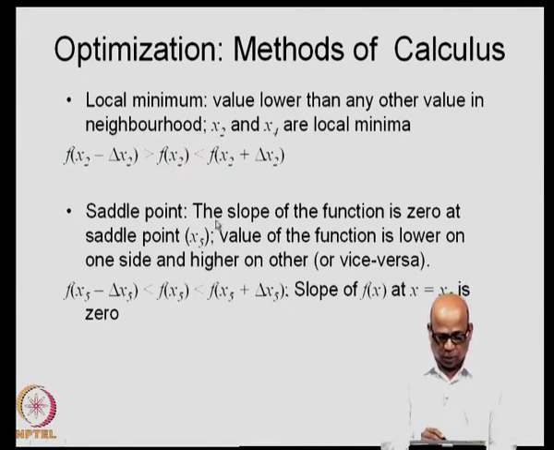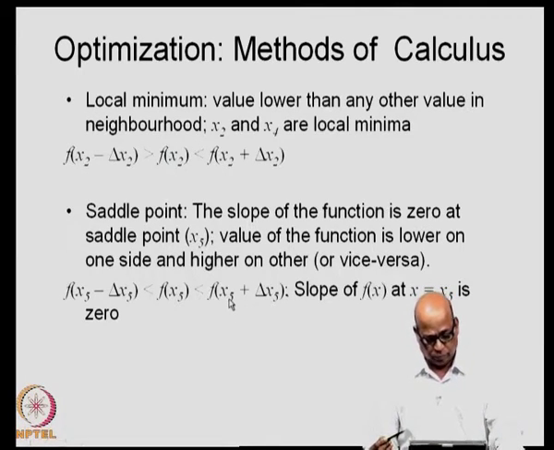So, at the saddle point, the slope of the function is 0, but the value of the function is lower on one side and higher on the other side, and vice versa. So, at x5, you can see f of x5 is less than the function value at x5 minus delta x, and it is also less than the function value at x5 plus delta x.